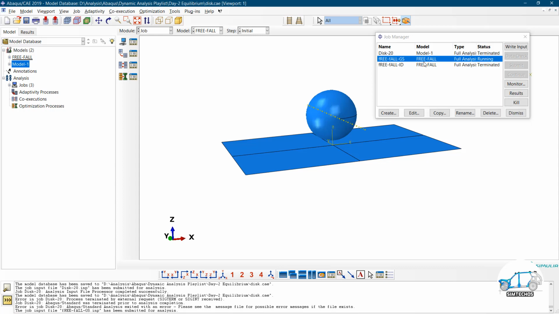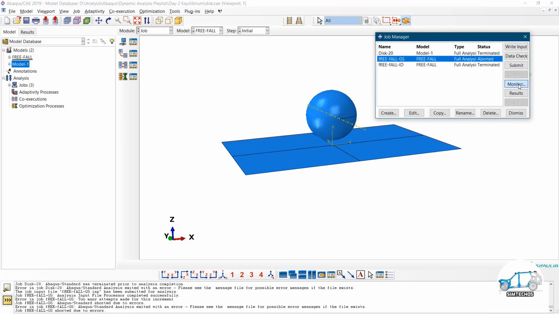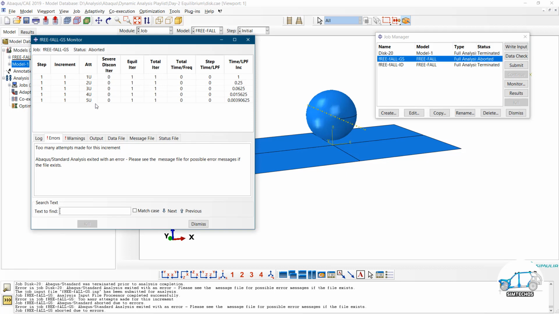These are the previously run models, but we are running the same. So we are trying to solve this free fall problem using the general static step. Let's monitor, and very simply the solution is aborted. As I told you, unconstrained motion can't be solved using the general static step.